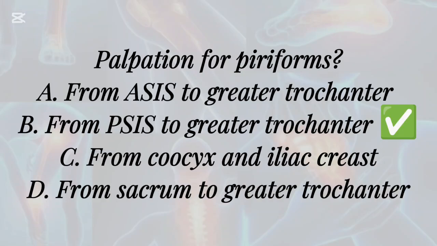Palpation for piriformis. A. From ASIS to greater trochanter. B. From PSIS to greater trochanter. C. From coccyx and iliac crest. D. From sacrum to greater trochanter.